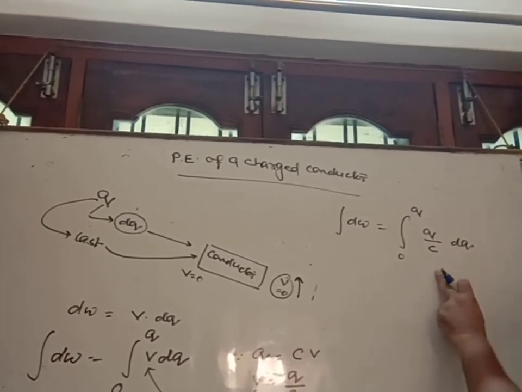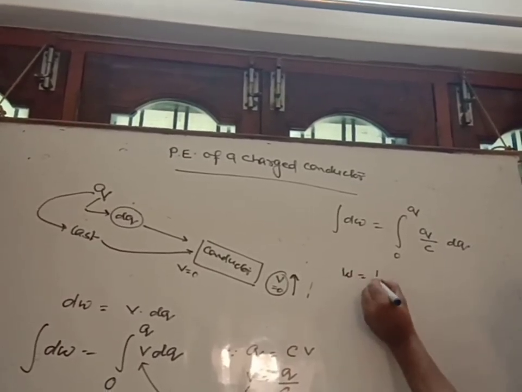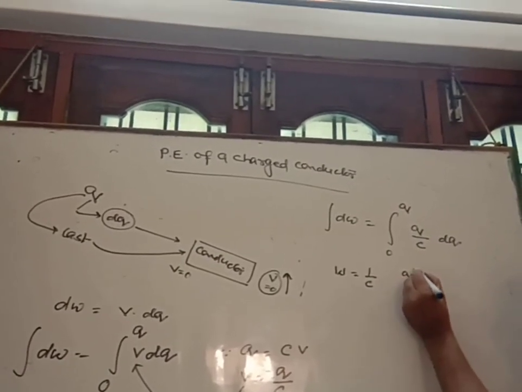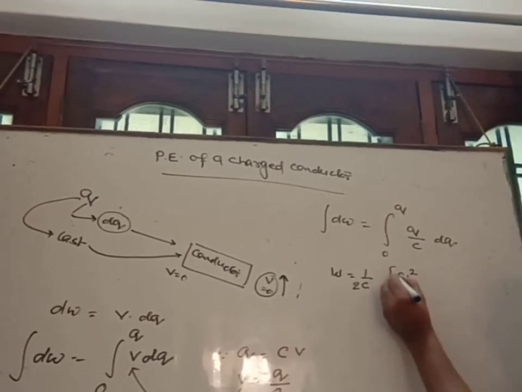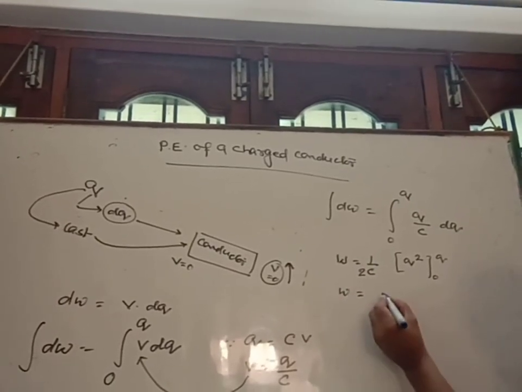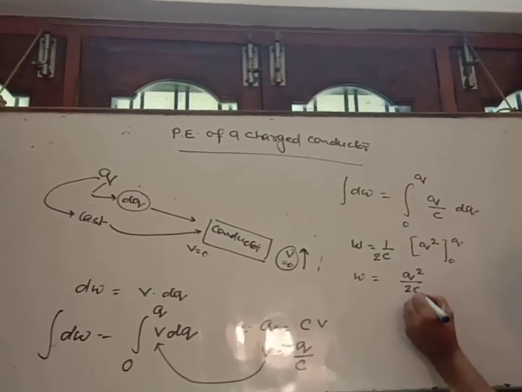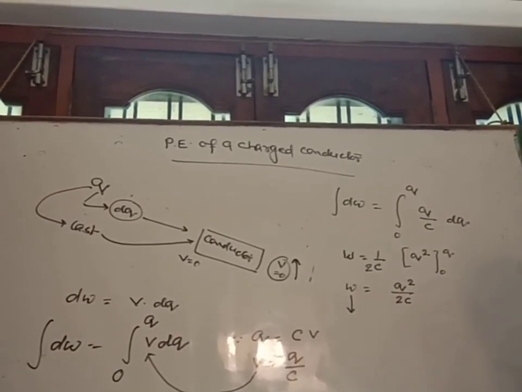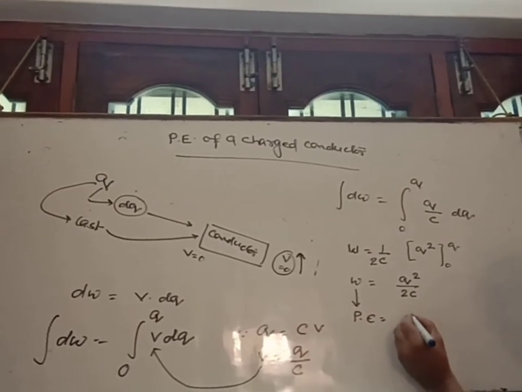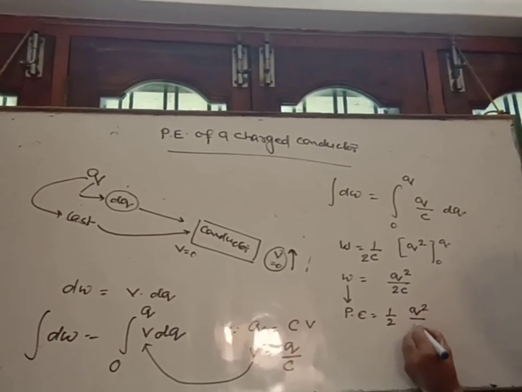And C is the capacitance which remains constant, so 1 upon C times integration of q with respect to q, which is q square by 2, with limits from 0 to q. So net work done is equal to q square by 2C, and this work done is called potential energy. The stored potential energy becomes 1 upon 2 q square by C.